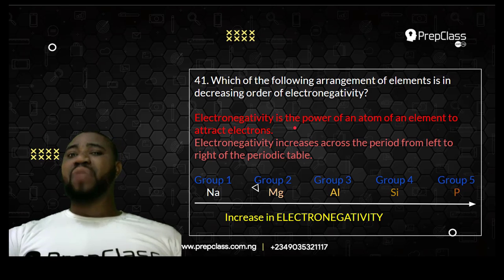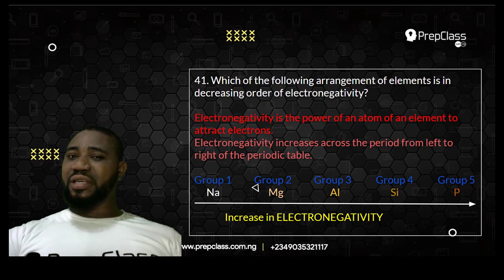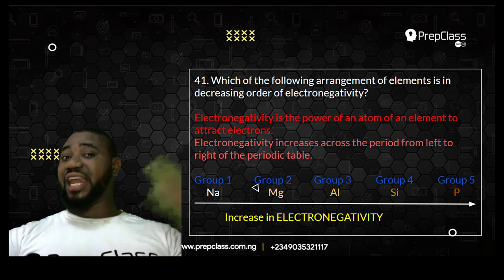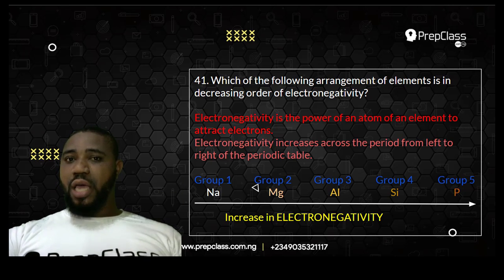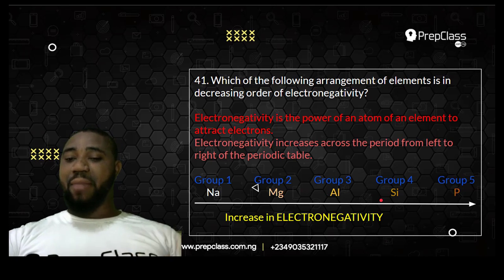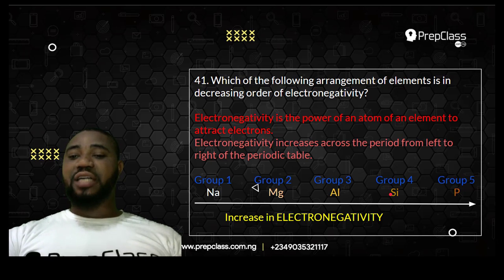So because of that, as the reactivity of the elements decreases in terms of electropositivity, electronegativity will increase. Elements in group 1 are the most reactive metals. They are more reactive than those in group 2. Groups 1, 2, 3 are metals, but group 1 are more reactive, then group 2, followed by group 3. Group 4 are mostly those that combine by sharing electrons. Then from group 5 to group 7 are the non-metals.